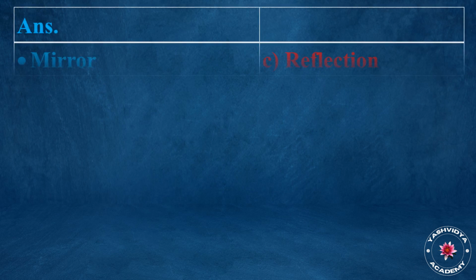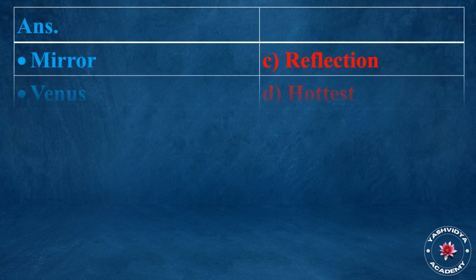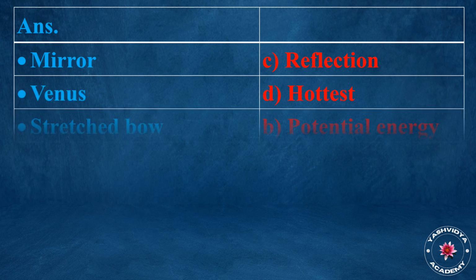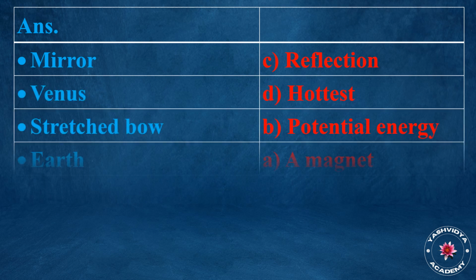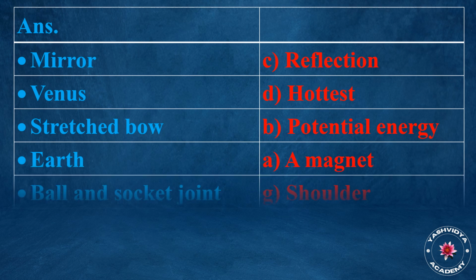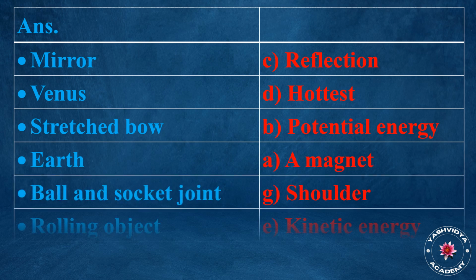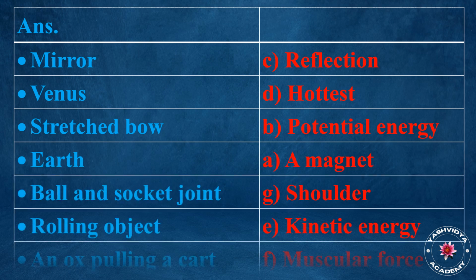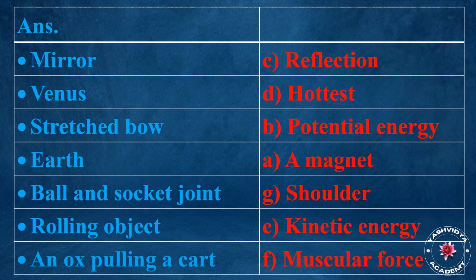Answer. Mirror: C. Reflection. Reduce: D. Hottest. Stretched bow: B. Potential energy. Earth: A. A magnet.